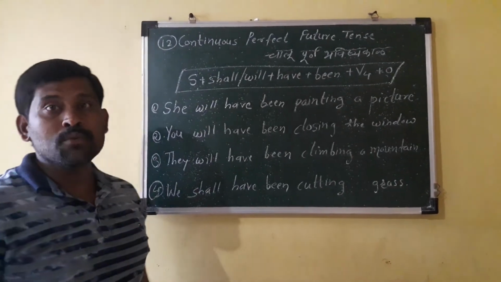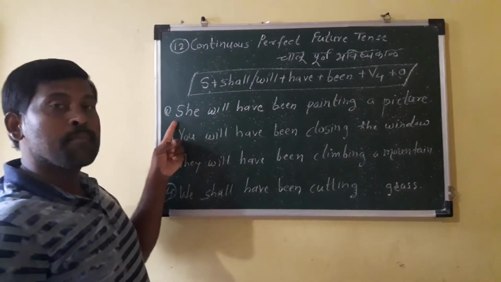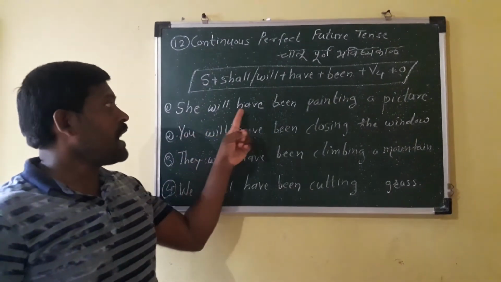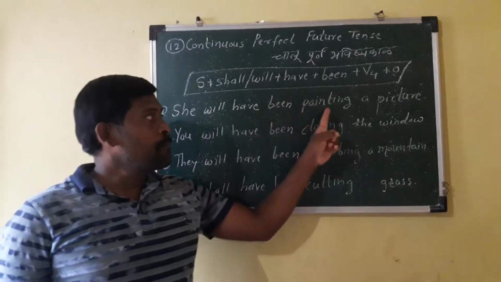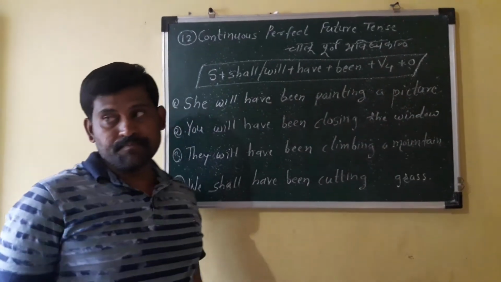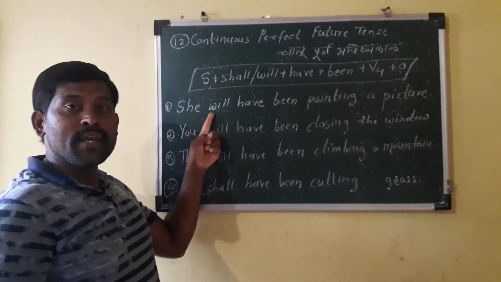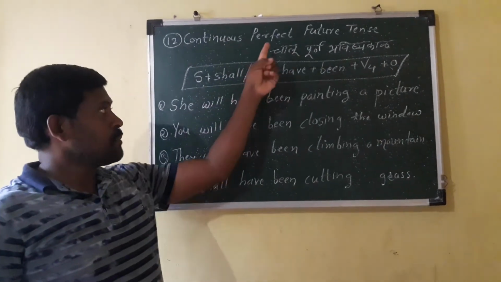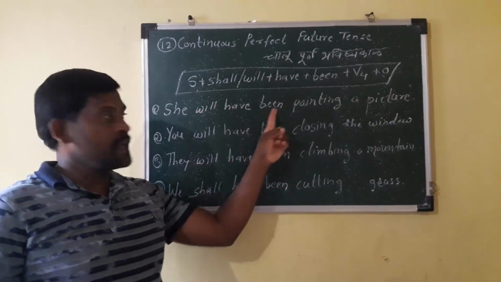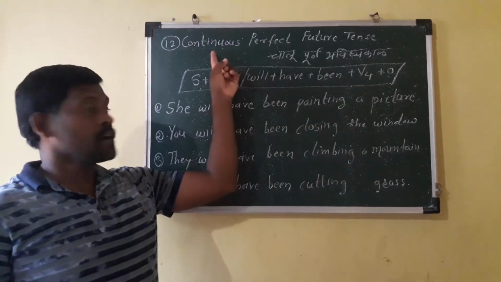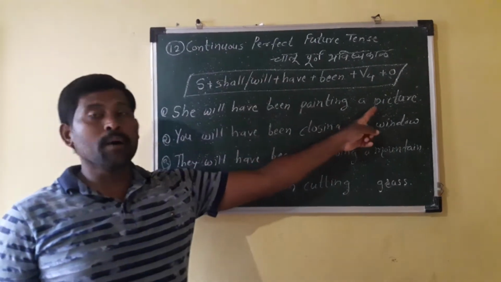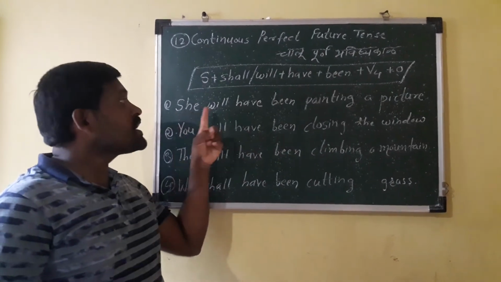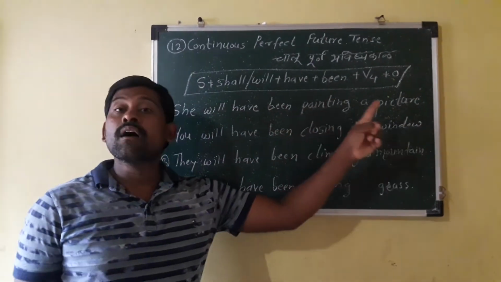Now come to the example. First example I have written on the board. She will have been painting a picture. "She will" indicates future tense, "have" indicates perfect tense, "been plus ing" is continuous tense, and "a picture" is an object. So the example is: she will have been painting a picture.